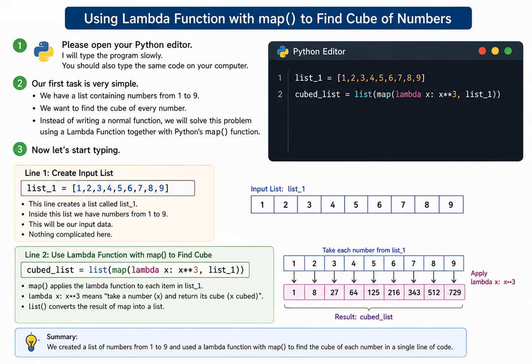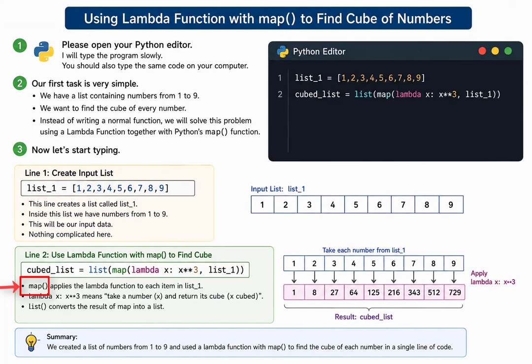Don't panic after seeing this line. Many students think this is a difficult statement. Actually, it is made up of 3 simple parts. Let's understand each part one by one. The first part is map. Can anyone tell me what the word map means in English? Yes. It means to apply something everywhere. That is exactly what Python does.